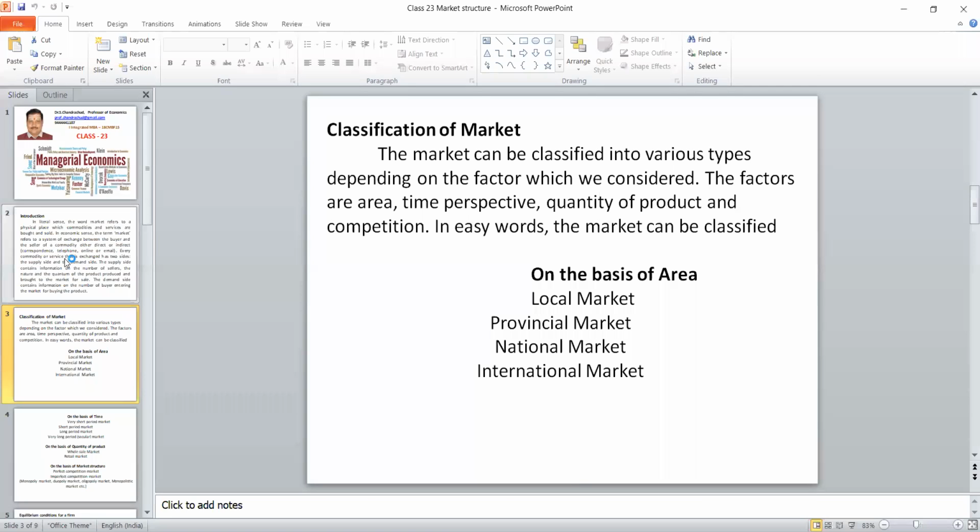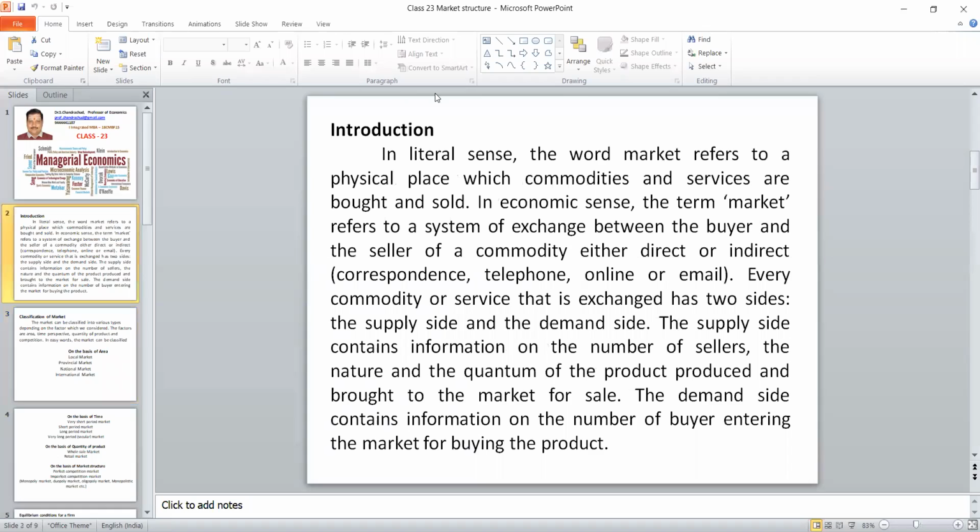Actually, a market is a place where both buyers and sellers meet, and commodities and services are exchanged with money. That is why we have four things that should be considered: there should be a place where the buyer and seller meet, and purchase and sales are made between the commodities and services with the money.